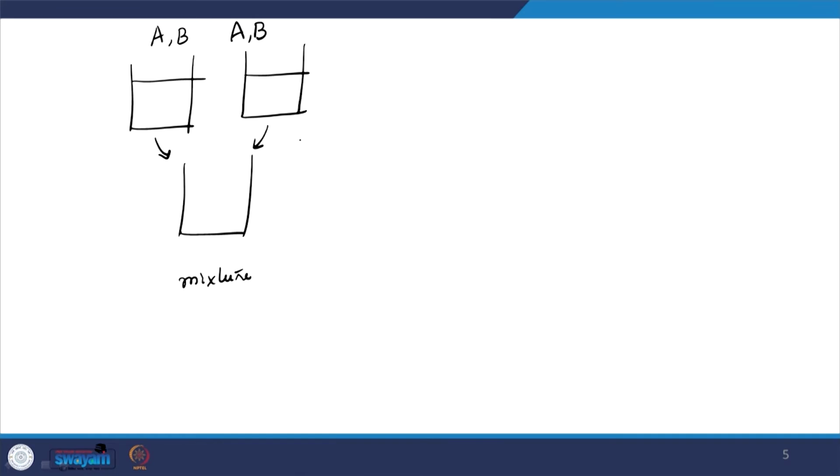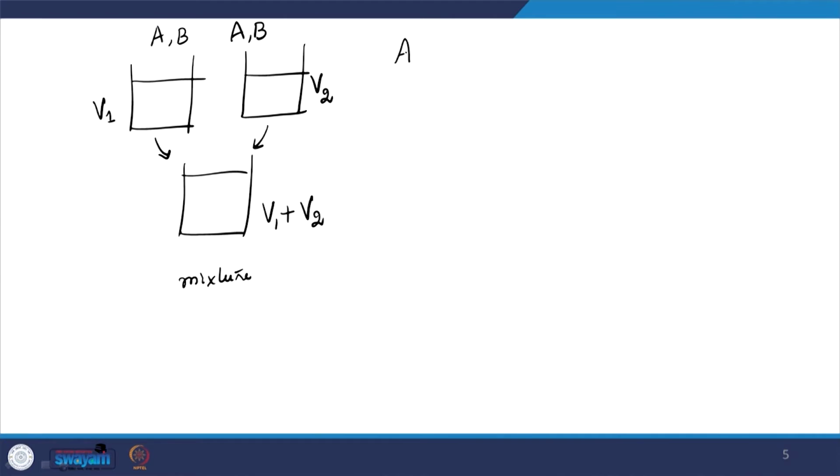So, the first thing to note is, let us say if I start with different amounts of volume, the final thing will have a sum of these two volumes, right. Now, although that seems to be very intuitive, that is not completely correct, because there can be a volume change when we mix two substances, right.